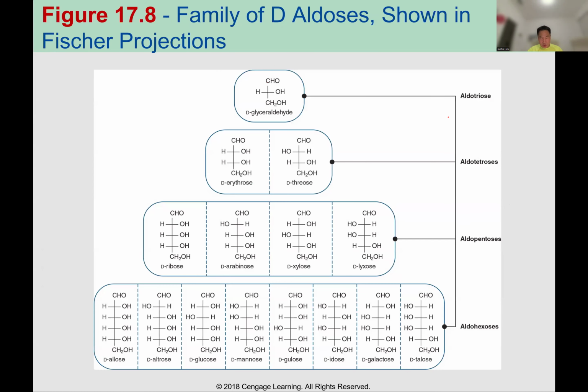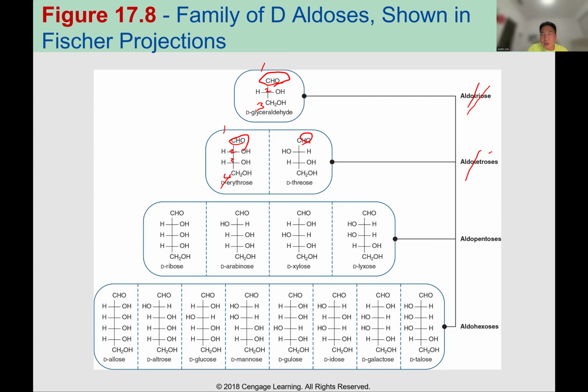When you see a Fischer projection, okay? So now can you see HO? What is that? Aldo. And how many carbons can you see here? One, two, three carbons. What is the name? Aldotriose. Okay, this one aldehyde, how many carbons can you see here? One, two, three, and four.